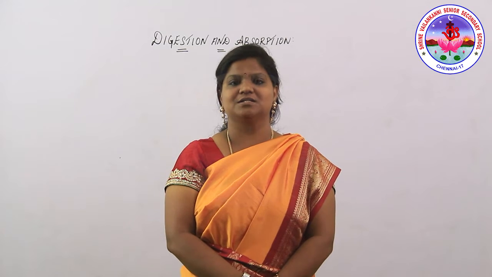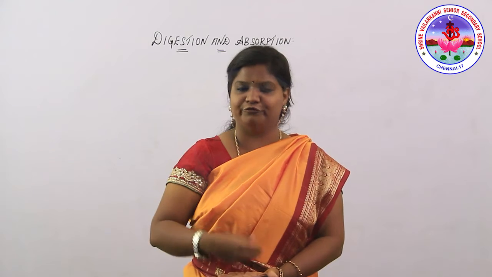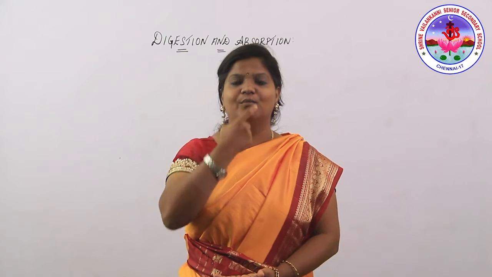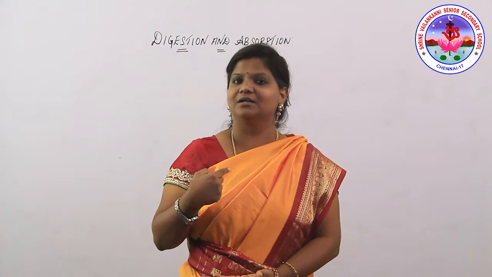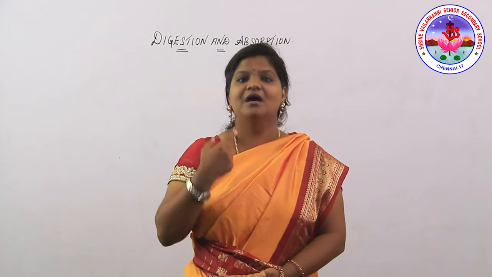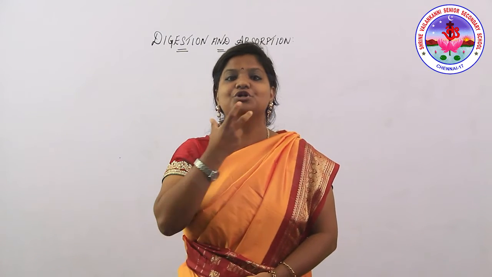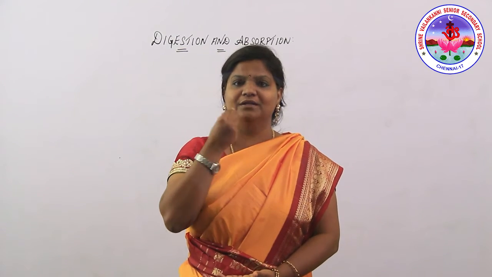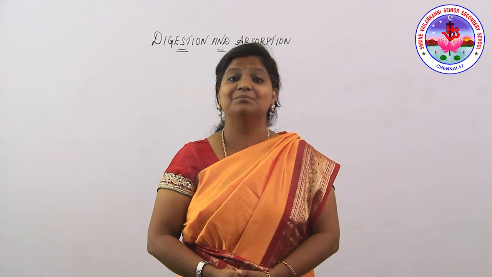So this process starts, see, in front of you I'm just putting one plate of food. What you will do, first you are taking the food and opening your mouth. When you see the mouth, there will be the upper jaw and the lower jaw, because we come under the class Mammalia. Okay, humans come under the class Mammalia. So the mammals have what? We come under the Gnathostomata. Gnathostomata are jawed vertebrates. So we have an upper jaw and a lower jaw. When you open this, this part we call the mouth. The mouth is otherwise called the buccal cavity.